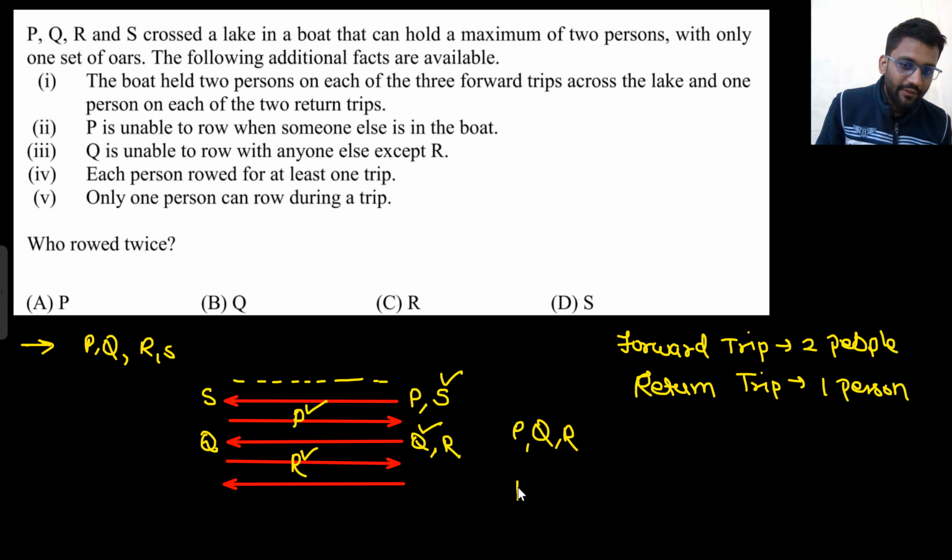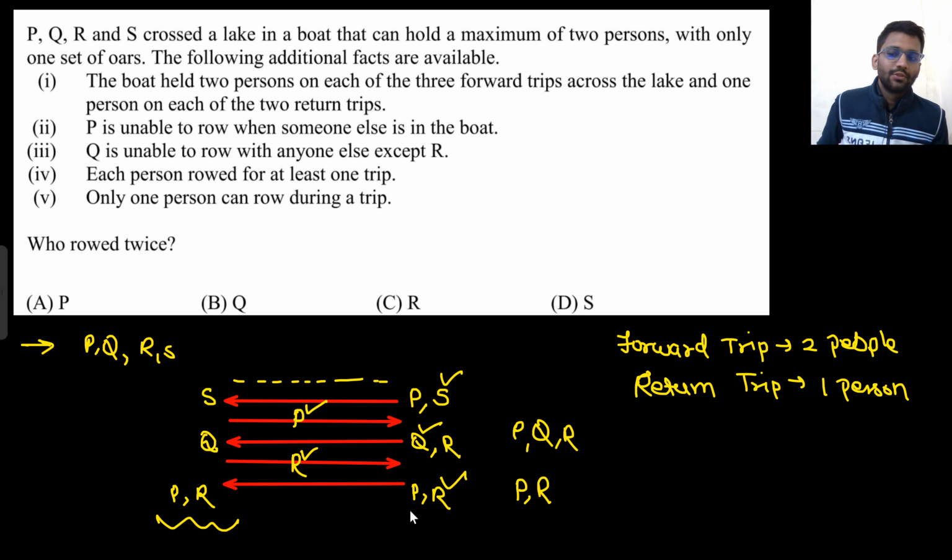Now who are you left with? Q is there. So you are left with P and R. Now you are again going. P and R are going here. So who will row now? P cannot row because P is unable to row when someone else is in the boat. So R will row, and P and R will stay here. So this will be the scenario. So who rowed twice? R. Right? So who rowed twice? R.